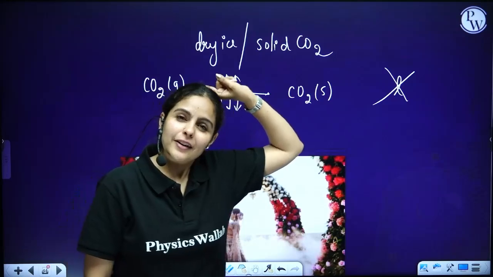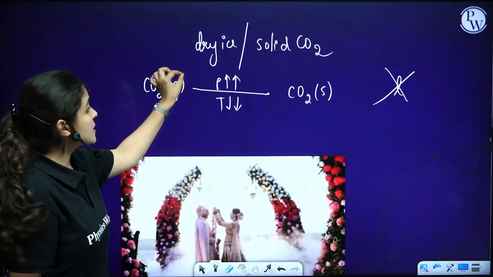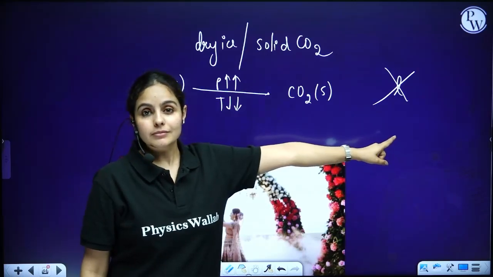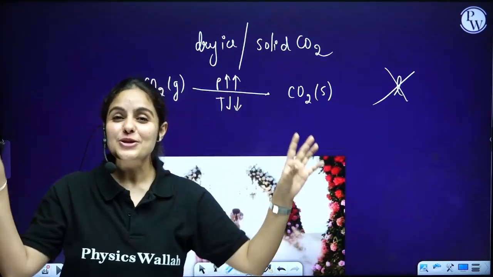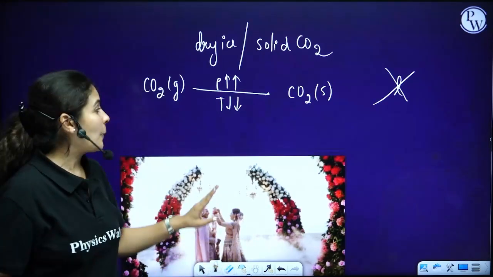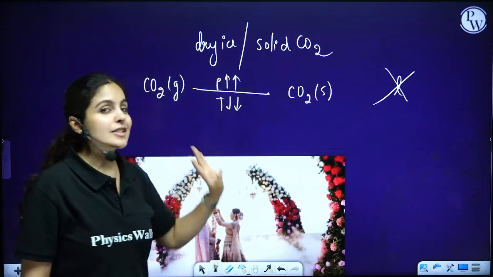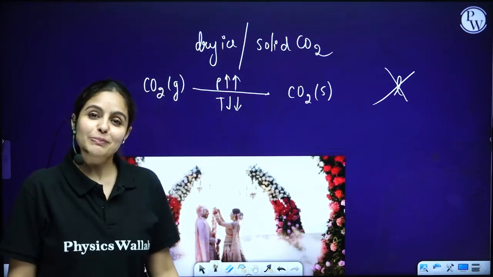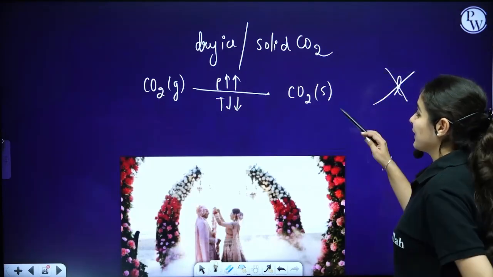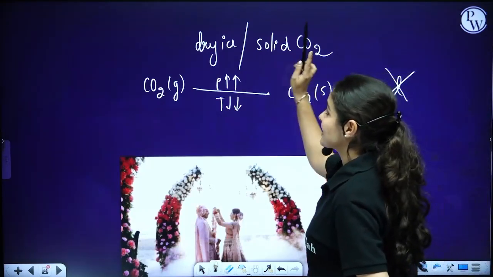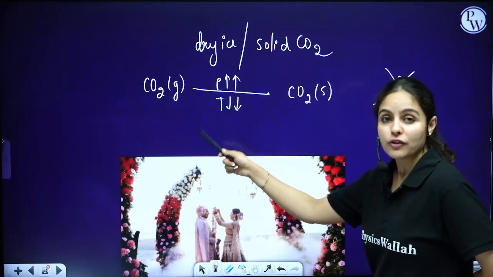Why dry ice? Why not just ice? Dry ice, because it's not converting into liquid, so we call it dry. As simple as that. No confusion, no rocket science here. Because carbon dioxide is not converting into liquid state, we call it dry ice. Simply. Fun, na? That's interesting. Okay. So solid carbon dioxide is also called dry ice. How to convert gas into solid carbon dioxide?